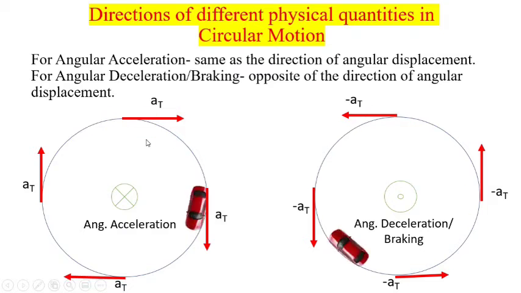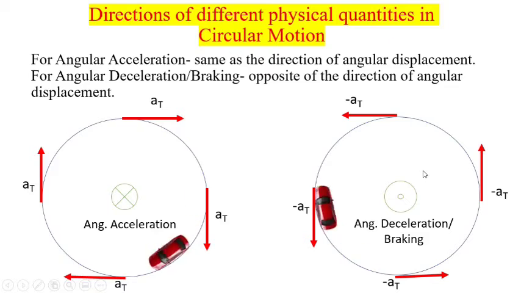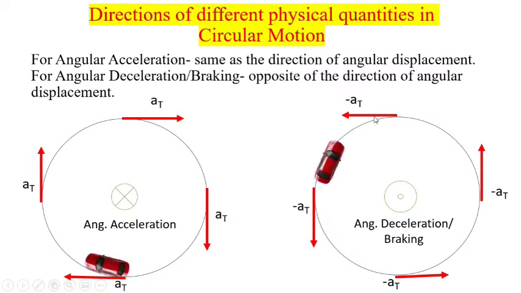So clearly observe, the acceleration force is in the direction of the motion but the braking force is in the opposite direction of the motion. So this is the direction for tangential acceleration, and this particular cross and dot is used for indicating the directions for angular quantities.